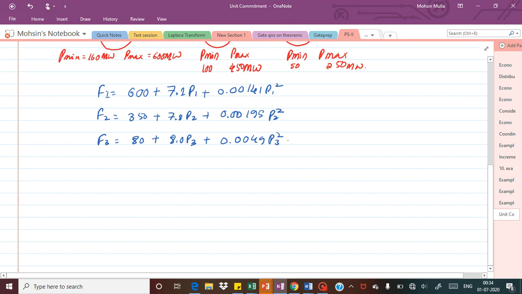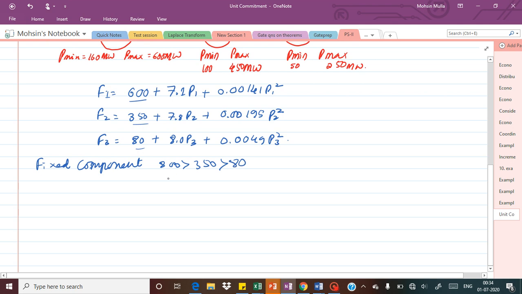Now if you observe the equations for fuel cost, the fixed charges for unit 1, unit 2 and unit 3 are 600, 350 and 80. Looking at the fixed component of this cost, 600 is greater than 350, which is greater than 80.